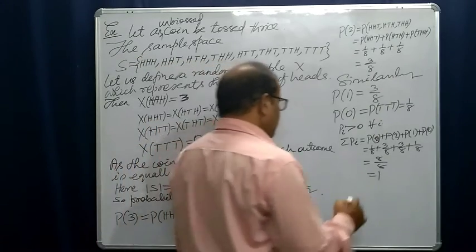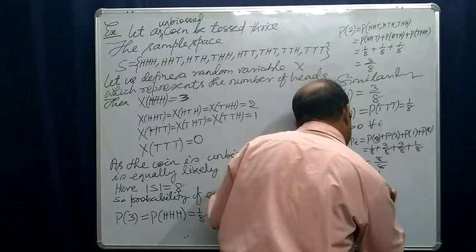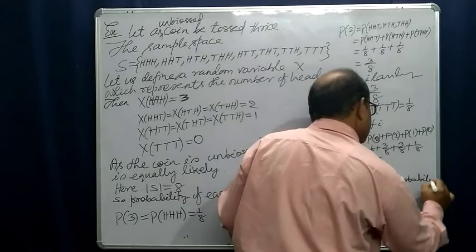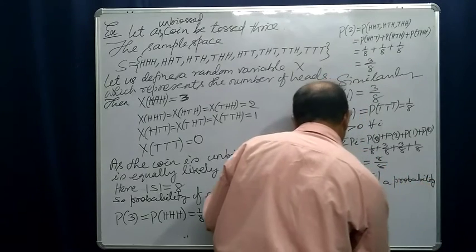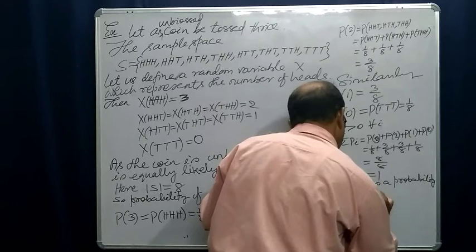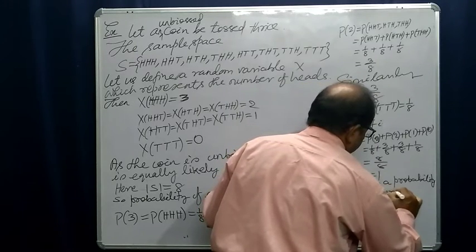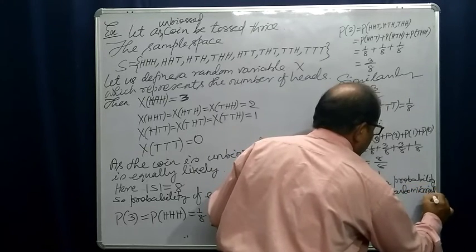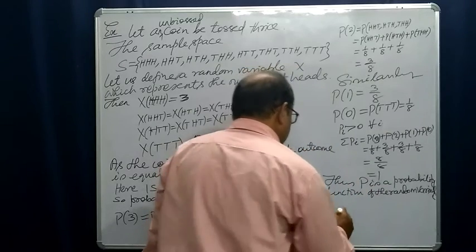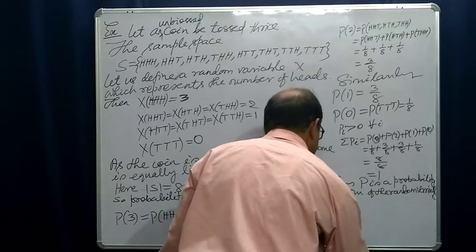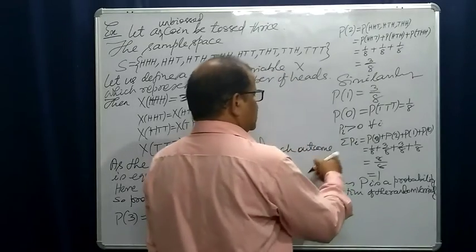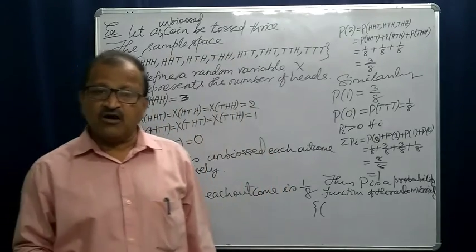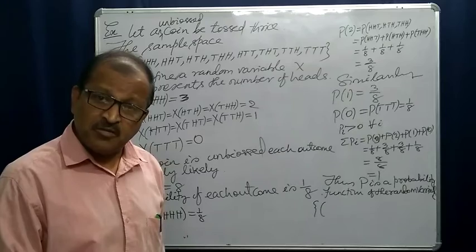Thus pi is the probability function of the random variable, right? Again, see the distribution. The distribution is the set of ordered pairs. Which ordered pairs? The value of the random variable together with its probability.